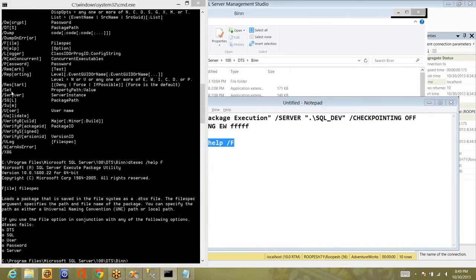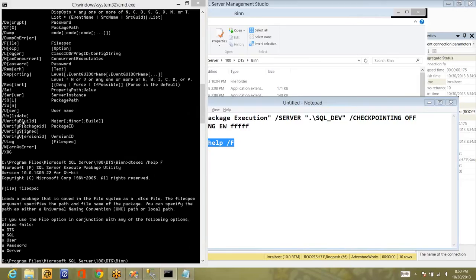I showed you, right? There was a set option. What you have to give is the property path and the value. Property path is nothing but whatever you find in the XML when you create the package configuration. You'll get the property path and the value, right? So the same thing, if you want to set anything manually at the time of execution, you can use this. And user means username, validate if you want to just only validate the package, and server means server, and verify package ID. What it will do is it will check whether the package ID is the same as the one you are going to give here.